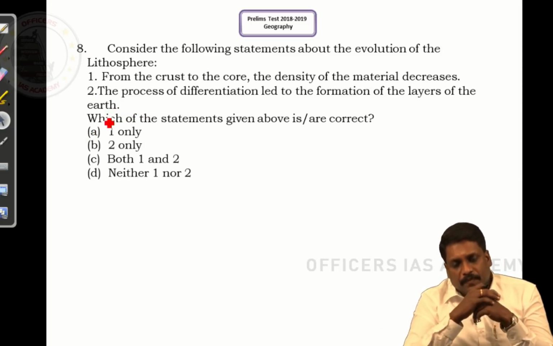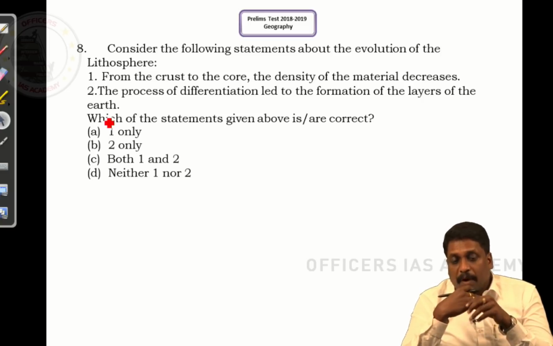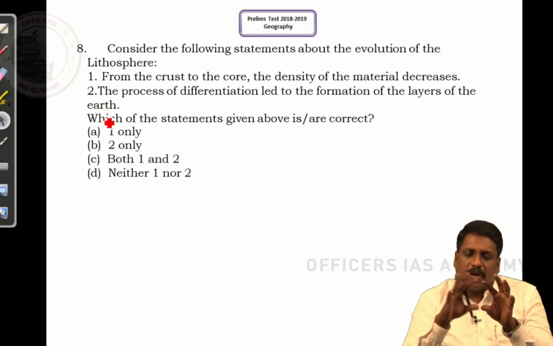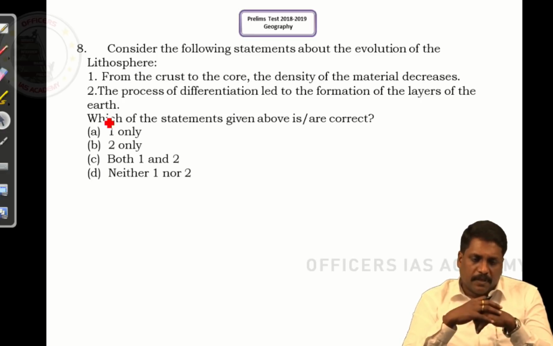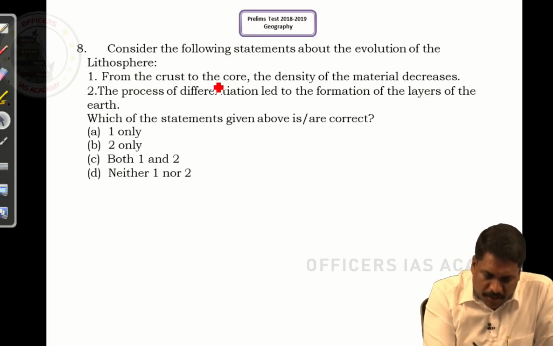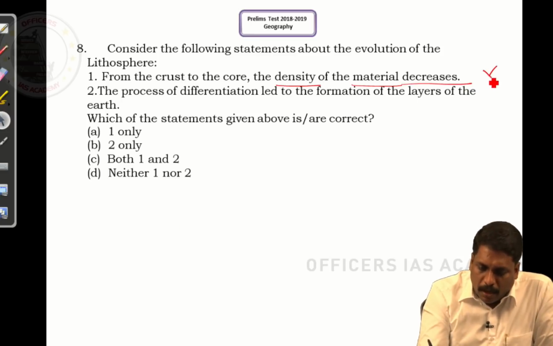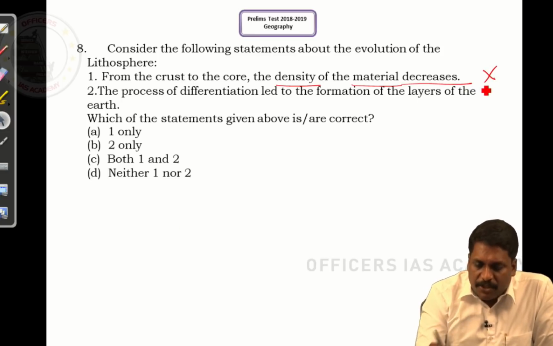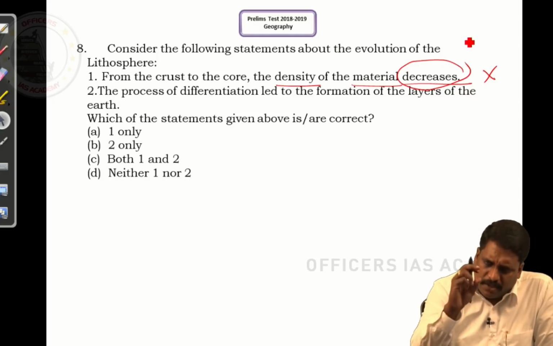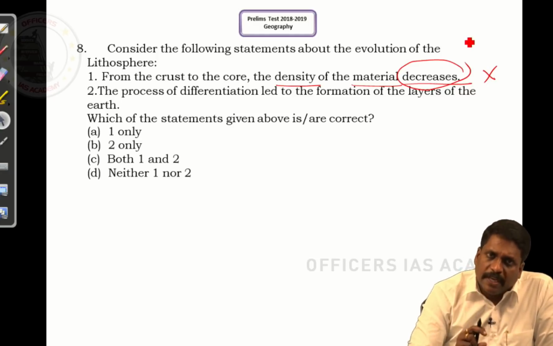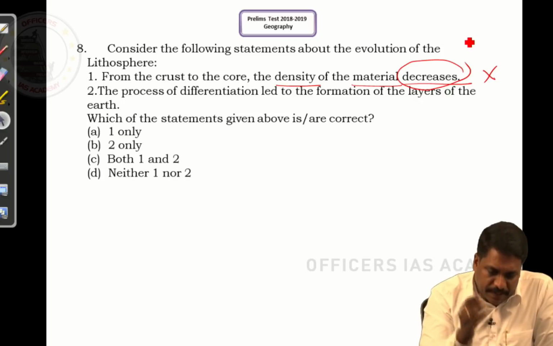Question number 8. Consider the following statements about the evolution of the lithosphere, how the lithosphere would have evolved. Statement 1 says from the crust to the core, density of the material decreases. Completely wrong, because it should be increasing. Why? Crust is the lightest layer and core should be the heaviest layer. Density should increase. Right, sir.